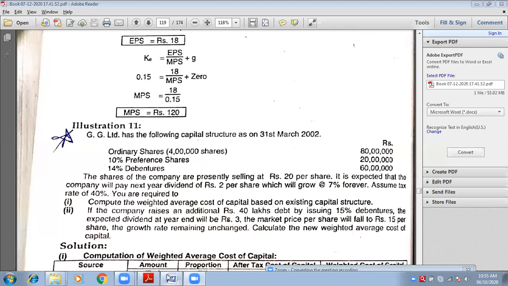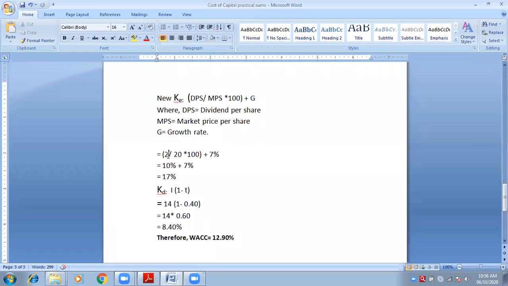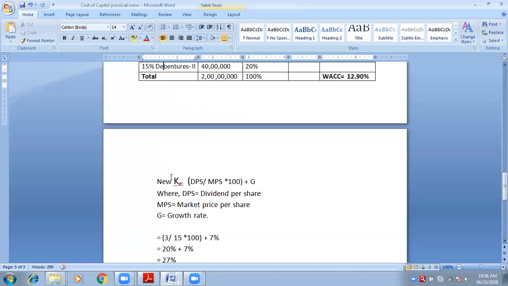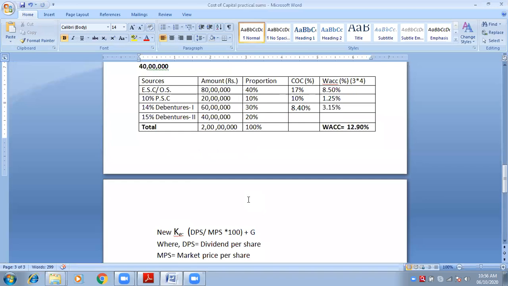Same, 7%. So it will be 3 dividend per share, 3 market price per share 15 into 100 plus 7%. So what is 3 by 15 into 100? It is 20. So 20 plus 7 becomes 27. Now this 27 has to be taken to cost of equity capital. Have you understood this much?